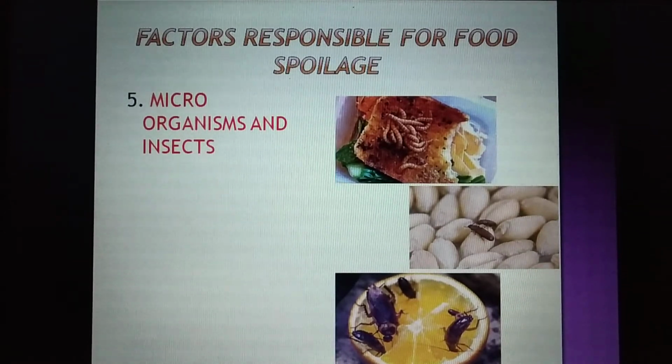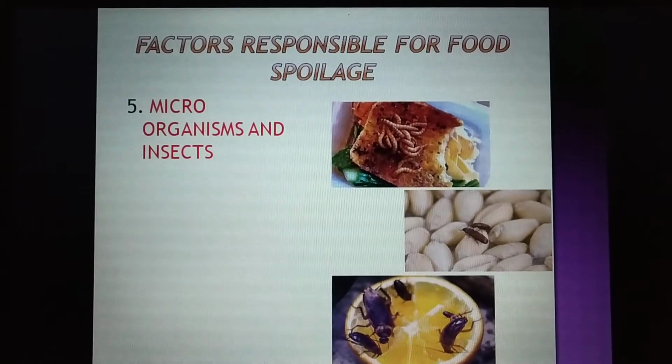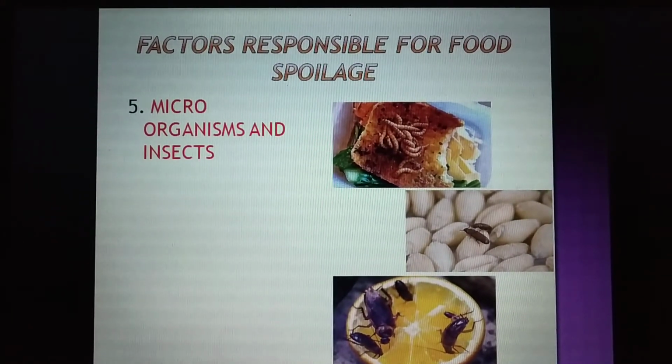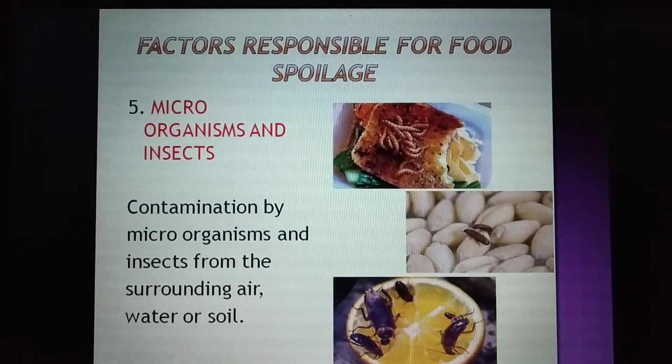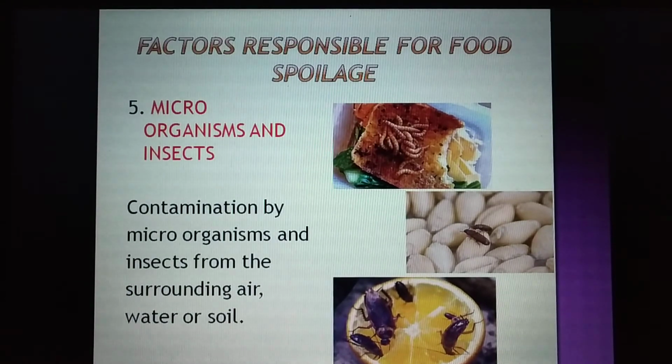Yes, the food has been infected by insects and microorganisms. Contamination by microorganisms and insects from the surrounding air, water and soil also results in spoiling of food. This is a very common factor responsible for food spoilage.